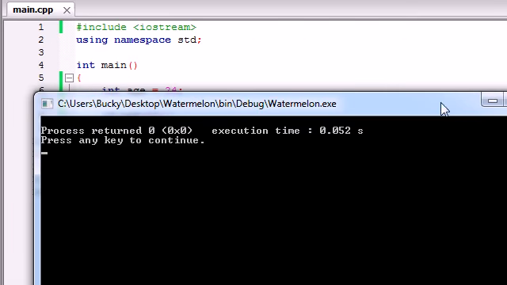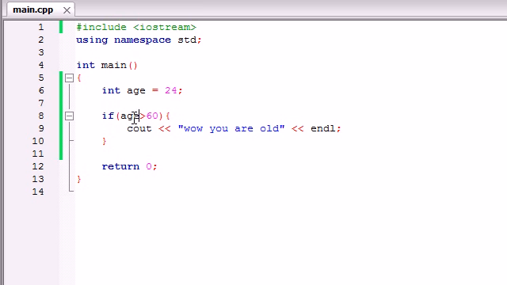We get nothing, and that is because I'm 24, so this program does nothing. But you build this program, you show it to your boss, and you're like, hey, where's my raise? And they're like, wow, this program is impressive and all. However, wouldn't it be nice if we could give a message to the user no matter how old they are? What if instead of skipping this if the test is false, we give them an alternative message? If anyone's over 60, we tell them they're old. If anyone is under 60, we tell them, hey, get a job.